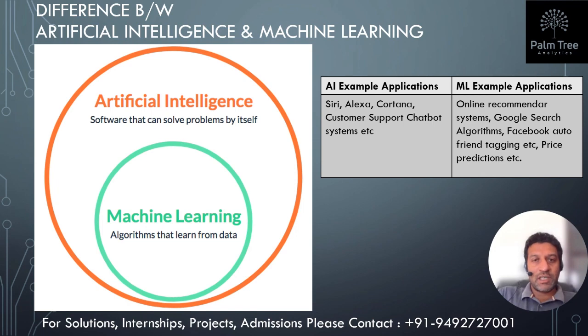programmed explicitly. Learning from data means the models will be created using training. We feed the data, and from that the model will be trained. Based on capabilities, AI can be classified into three types: weak AI, general AI, and strong AI. On the other side, machine learning works on algorithms which learn on their own from historical data.